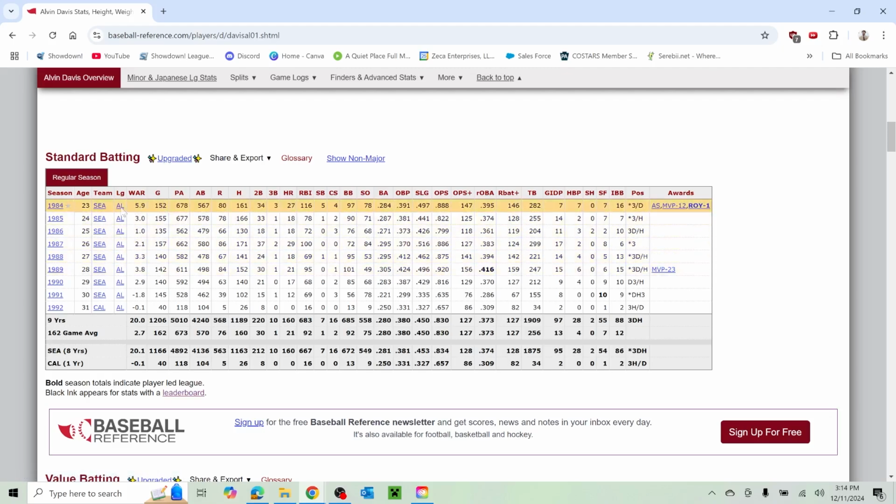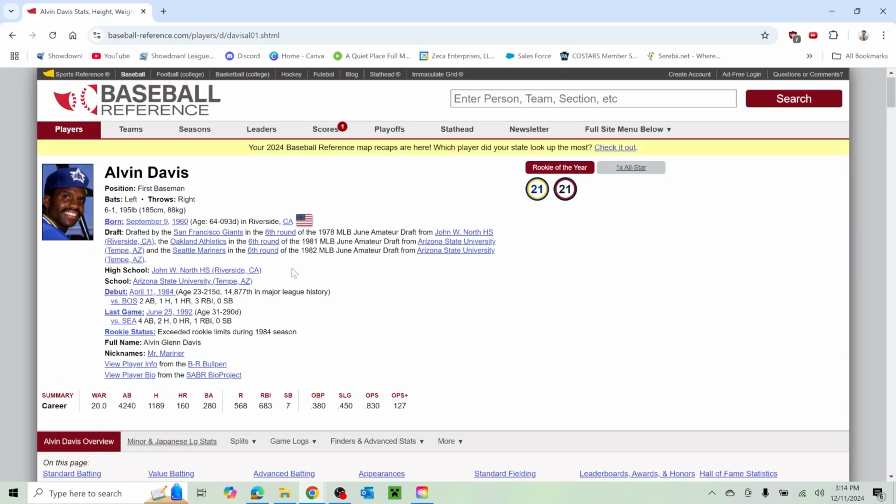Now, when you look at this '84 season, this is a rookie year that you say, okay, that is a bona fide Rookie of the Year. 27 home runs, 34 doubles, OPS getting close to 900. Yeah, that's a pretty incredible year. This was his best year, it looks like. First baseman, a lot of power. Was he a lefty? No? Yeah, he was a lefty.